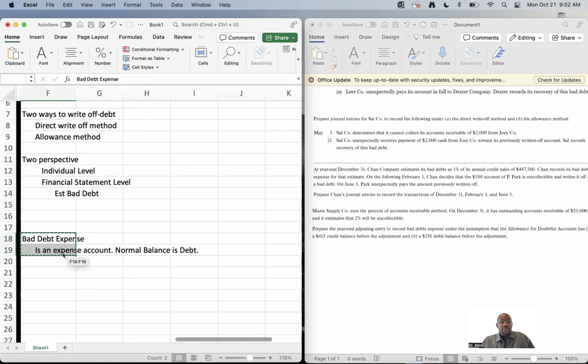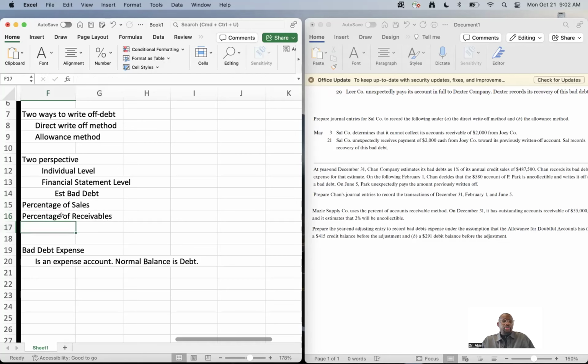I will only share two. The third one is not that important to me. So the first one is called the percentage of sales. Okay, and the second one is called percentage of receivables. Or you can say percentage of accounts receivable, whichever one is fine by me. Okay, so these are the two ways we can write off bad debt, or we estimate bad debt.